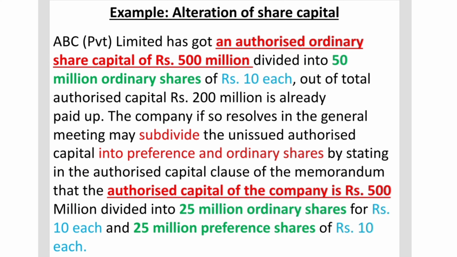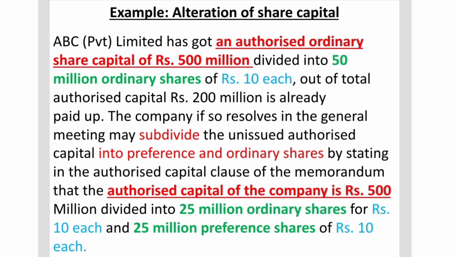What this essentially means is that the before and after situation is not going to involve any increase or decrease in the total authorized share capital of the company. On the other hand, what is going to change is that originally the company only has one kind of share capital, and that is ordinary share capital.